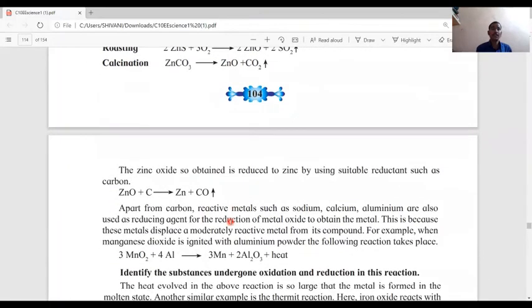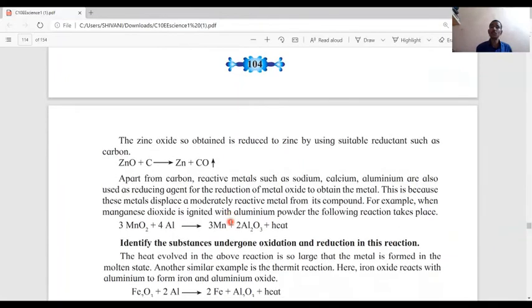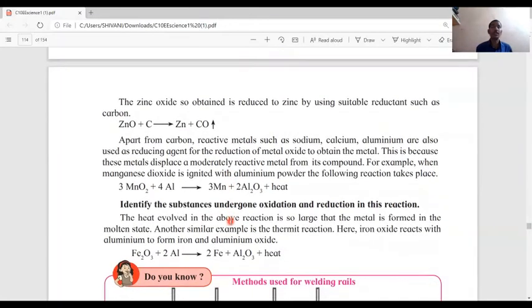The zinc oxide so obtained is reduced to zinc by using a suitable reductant such as carbon. When we use a suitable reductant such as carbon, that carbon reacts with zinc oxide to get pure zinc. Apart from carbon, reactive metals such as sodium, calcium, aluminum are also used as reducing agents for the reduction of metal oxide to obtain the metal. This is because these metals displace the moderately reactive metal from its compound.